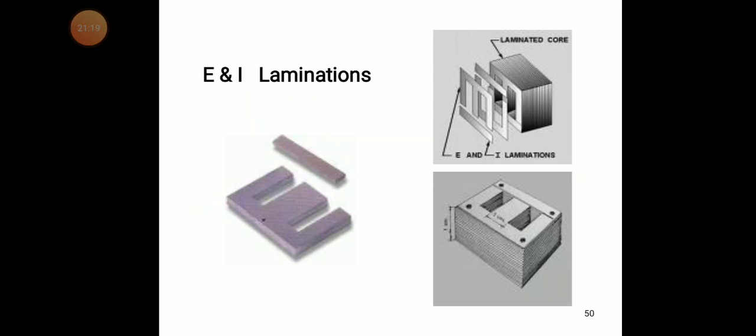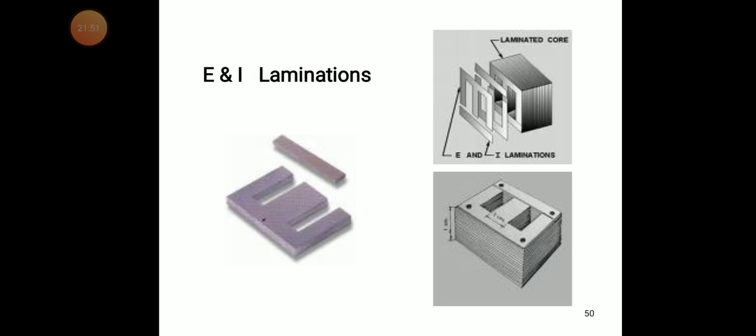Another very important one is E and I laminations. You can see the diagram of how it is. We don't take a thick rod of E-shaped material. We use laminates. Laminates means small slices, small pieces of that rod, are taken, dipped into insulating material and pressed together.